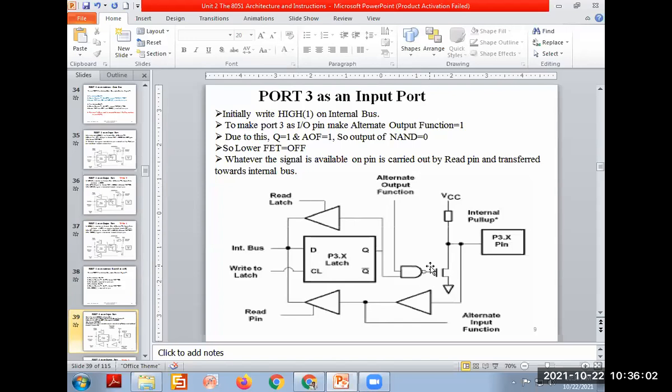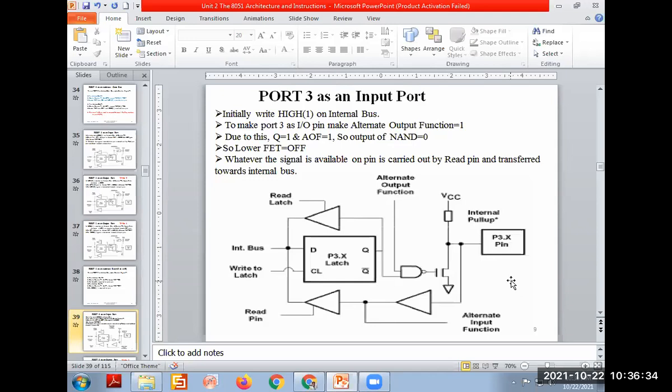The AND gate output 0 means the FET is off. FET off means that whatever signal is coming will not go to the VCC, because current flows like this only. So whatever signal comes on any pin of port 3 goes directly to the read pin only. As this alternate output function is not 0, when 0 will be there it comes here only. We are taking output as multifunctional, but we need only to read that signal. This goes to the read pin and to the internal bus here like this.